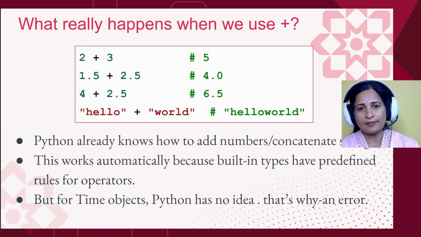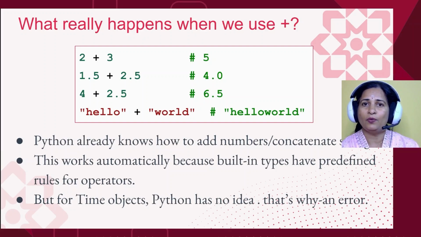Even if we mix them, like 4 plus 2.5, where one is an integer and the other a float, Python handles it gracefully, knows how to convert, and gives us the result as 6.5. And of course, with strings like hello and world, it will just join them and give the result as hello world. All of this works so smoothly because Python built-in types already know what plus means for them. They come with predefined rules for how the operator should behave.